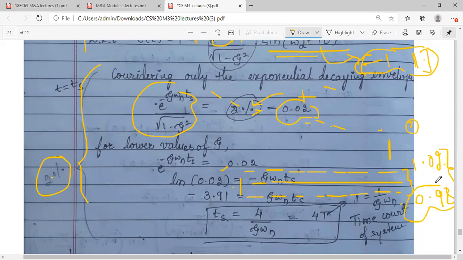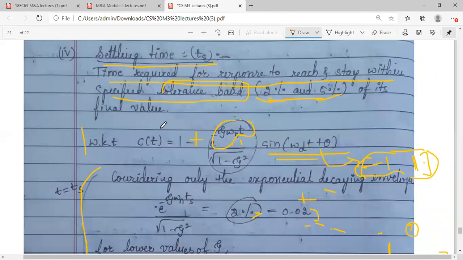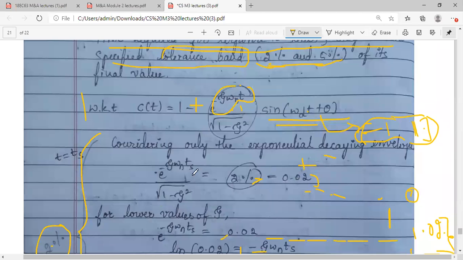So let me take 0.98. I am doing this for 0.98. You can go for 1.02 as well. However, it would be better if I take the lower value. So I am analyzing this for 0.98. So what will happen? I am considering this term is equal to 0.02 because this is C of t.